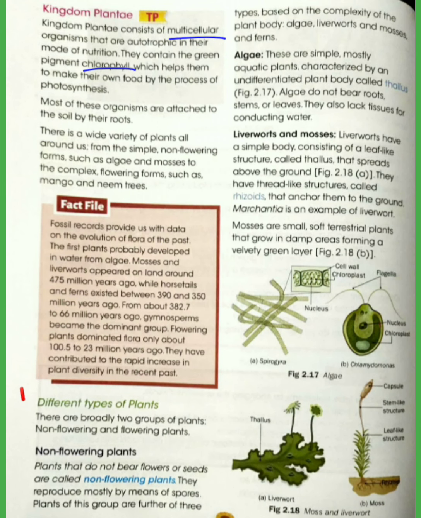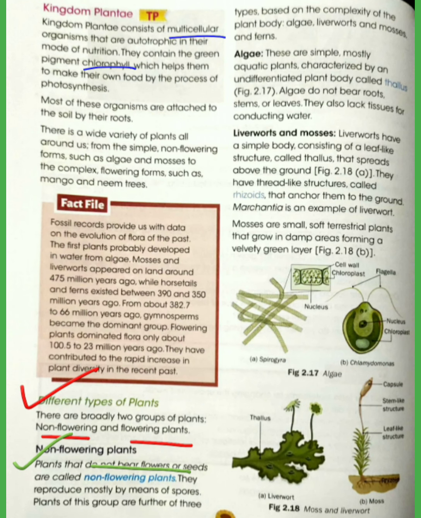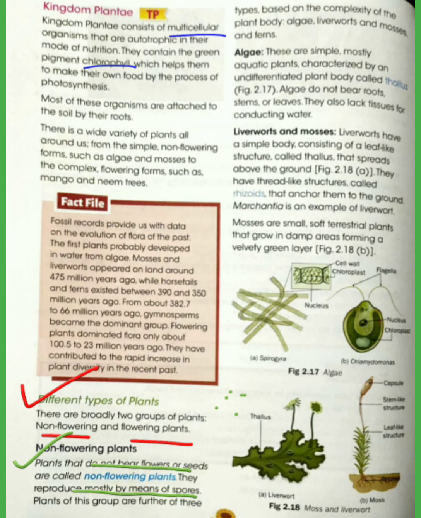Plants are broadly divided into two groups. They are non-flowering plants and flowering plants. Non-flowering plants are those plants which do not bear flowers or seeds, and they reproduce mostly by means of spores. And this group of plants is further divided into three types. What are those? Algae, liverworts and mosses, and ferns.